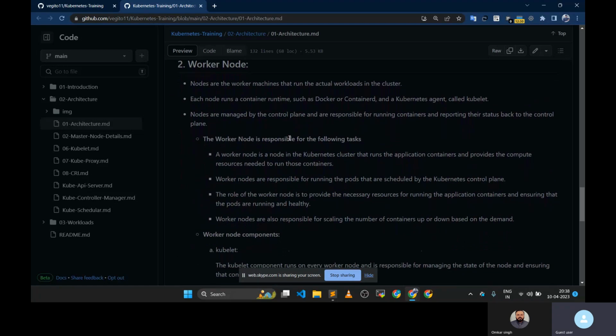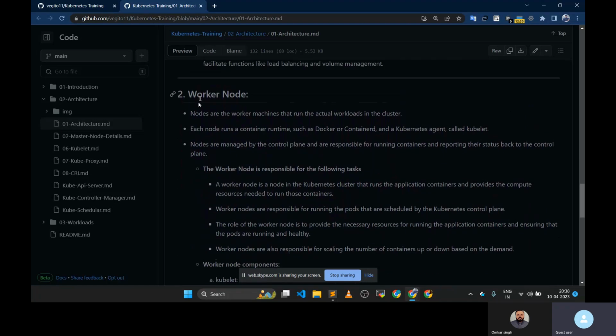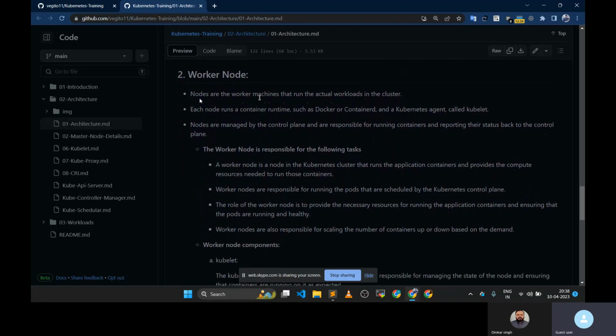The second main component of Kubernetes is the worker node. Nodes are the working machines that run the actual workloads in the cluster. These are like simple VMs, meaning we can create any number of nodes.